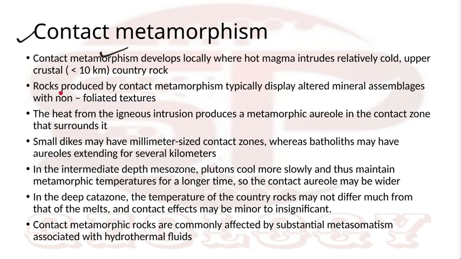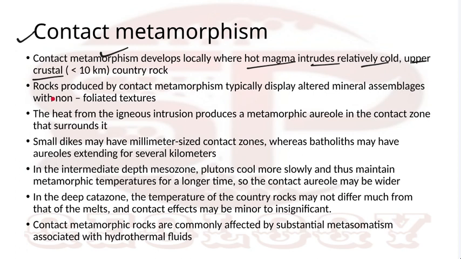Contact metamorphism develops where hot magma intrudes the relatively cold upper crustal region. There are three zones on the basis of depth: the epizone, the mesozone, and the katazone. The epizone is in the upper part, then the mesozone, then the katazone. The katazone is at greater depth, where the temperature is so high that the rock will melt.